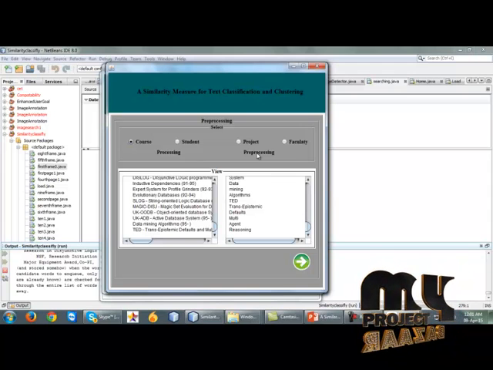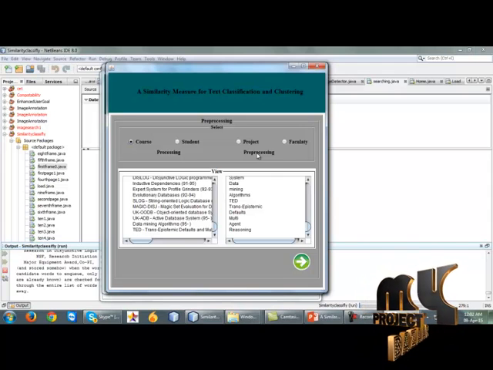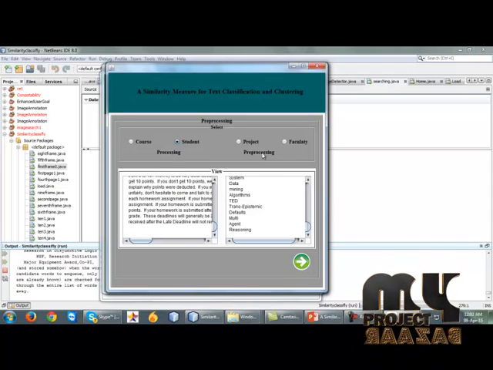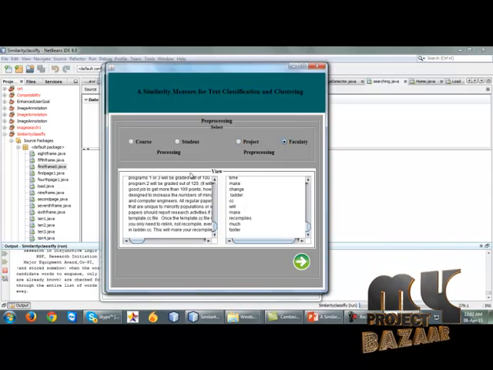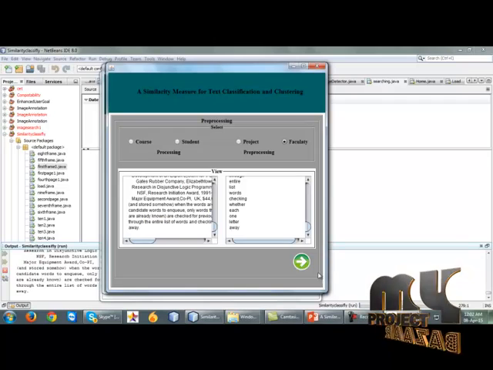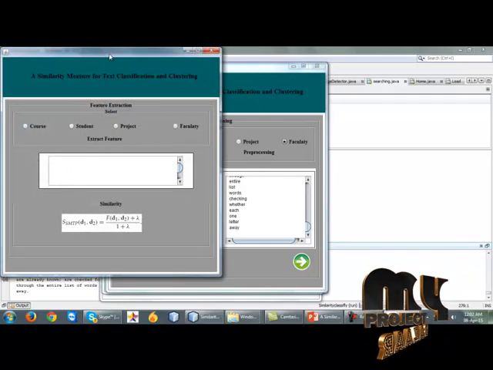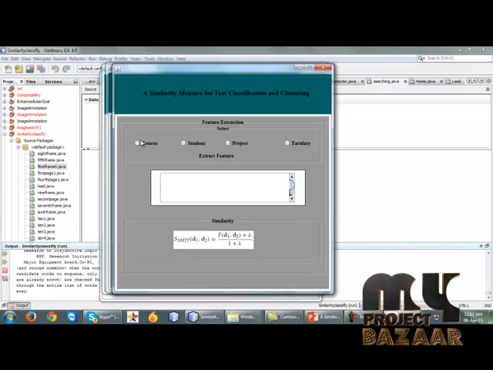So we remove the stopwords and also unwanted data in the pre-processing step, for course, student, project, and then faculty.